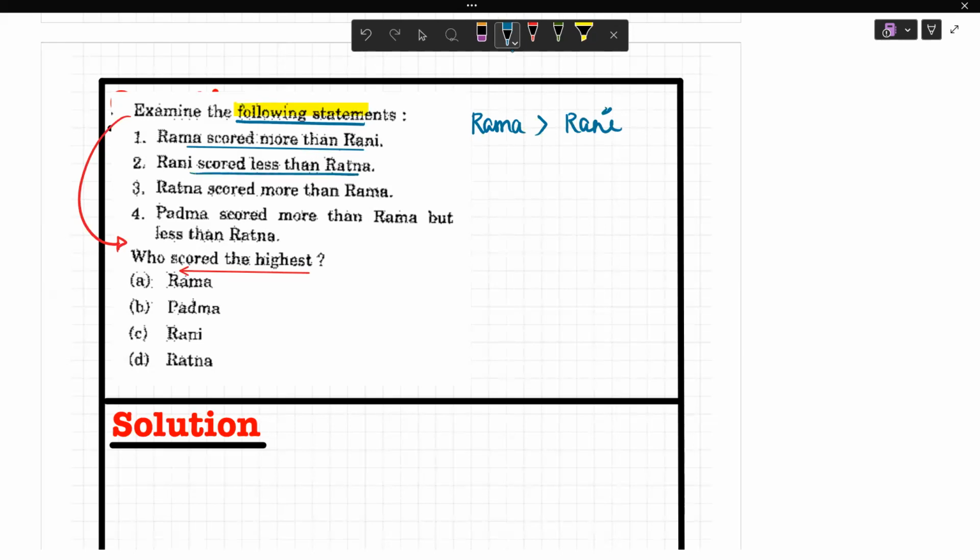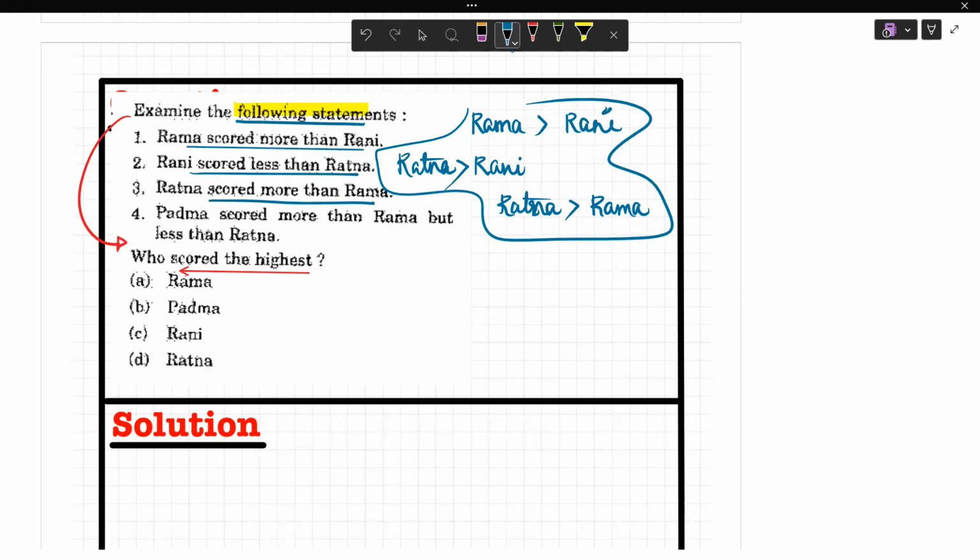Clear? Rani scored less than Ratna, so Ratna's score is higher than Rani. Ratna scored more than Rama. Is there any link between them? I hope you have identified it.